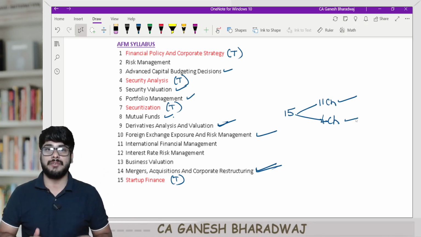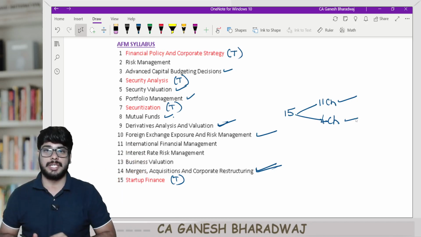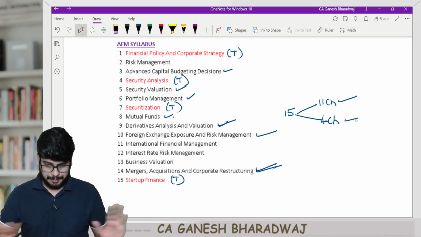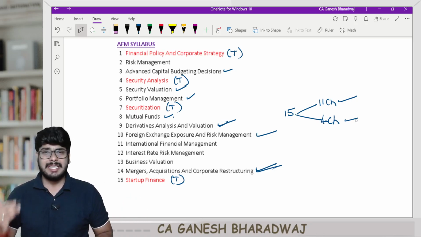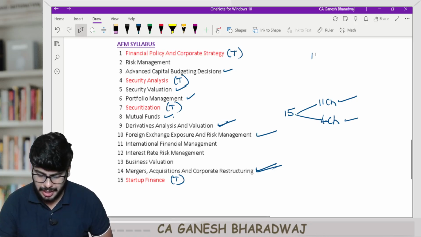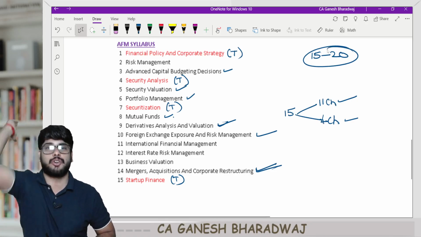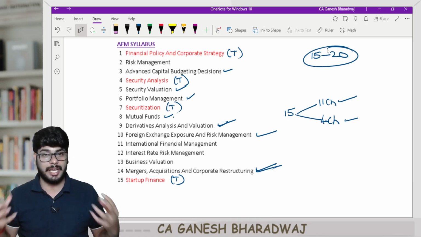Unlike your Intermediate, where the last question in the descriptive portion will be fully theory and students generally ignore it and go, theory cannot be ignored here. Theory in your AFM paper generally gets tested for 15 to 20 marks, and it cannot be ignored because it is spread across almost all the questions. So this is how they have coined it.